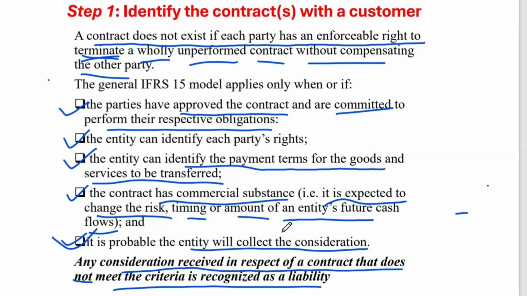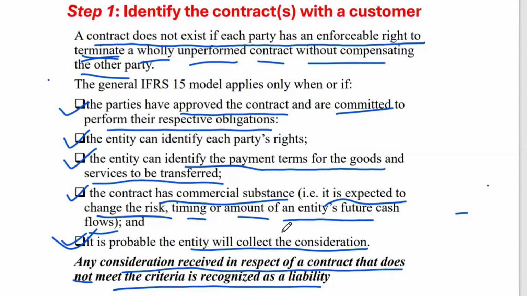So let me give you an example. Now I'm the one to deliver the cement. I receive the 10,000 cedis, so I have to deliver the cement to the one buying.